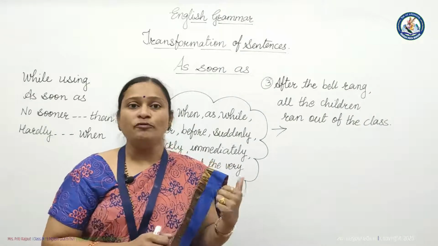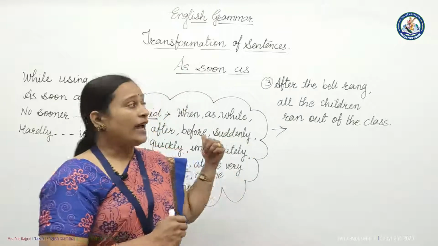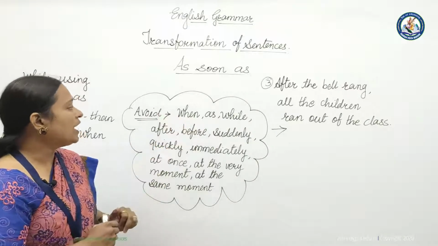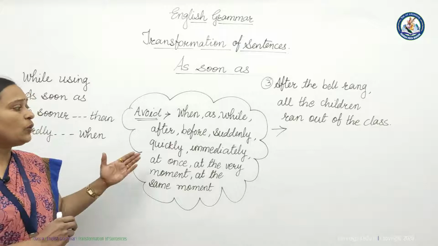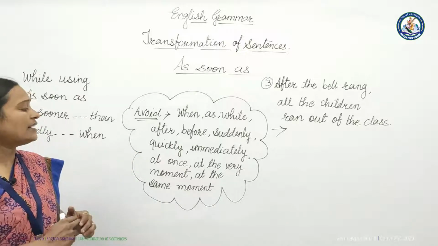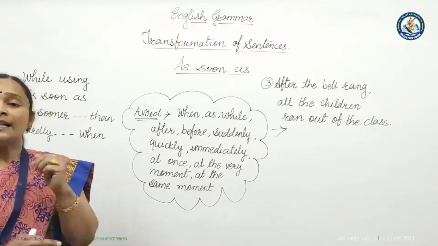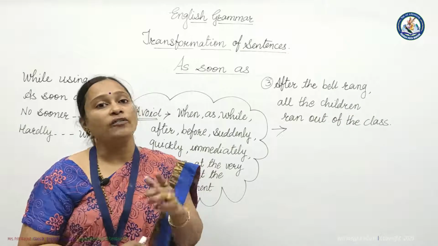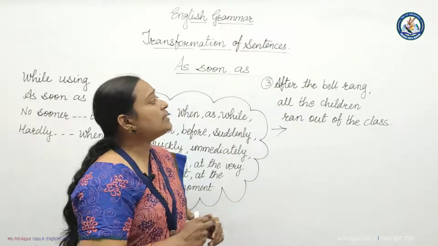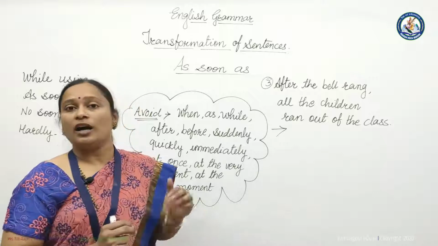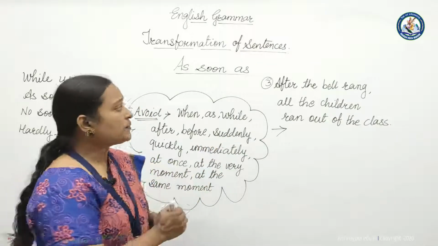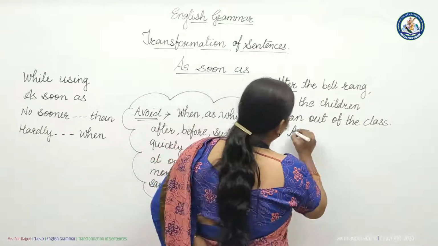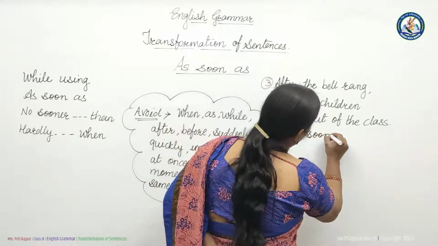So while using them, one thing we have to remember that we have to remove time indicating words such as when, as, while, after, before, suddenly, quickly, immediately, at once, at the very moment, at the same time. They are used to show time, so they are used as adverbs of time. One more example, after the bell rang, all the children ran out of the class. See, as I said, time indicating word should be removed, should be avoided. So, we will use as soon as.